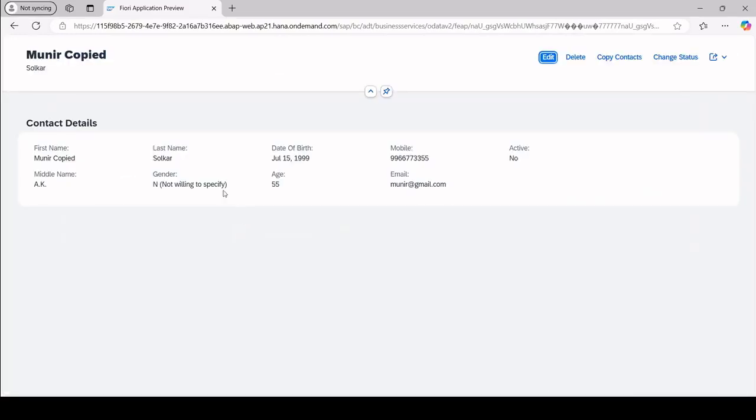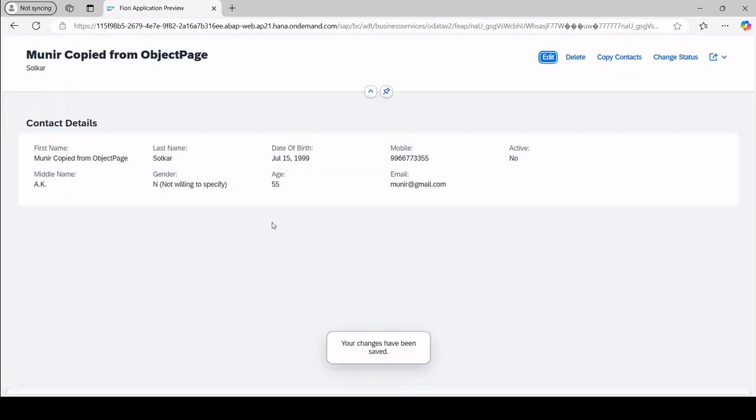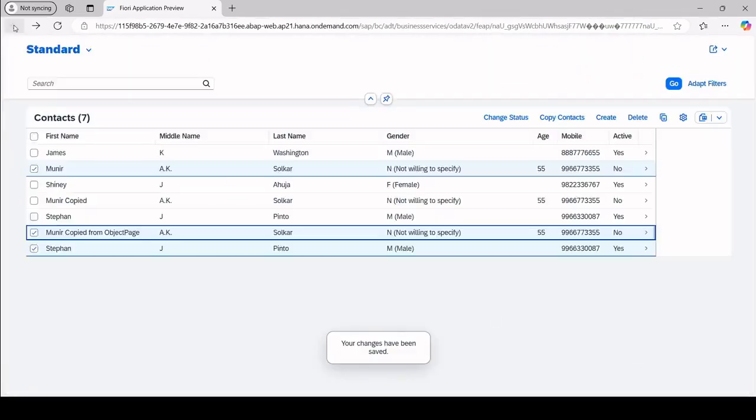So now here I am going and saying edit this as copied from object page. Save. And that will now be stored here. Okay. So this is how the copy contact will be coded in. It's very easy.